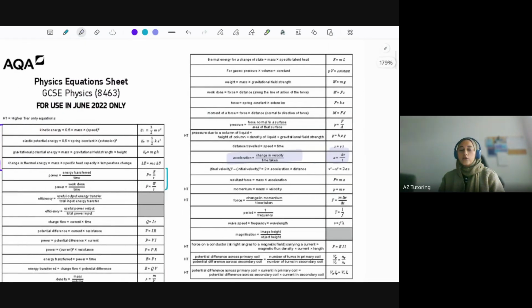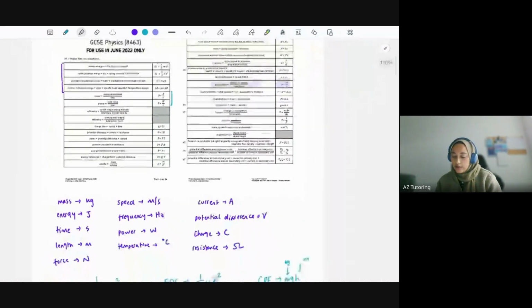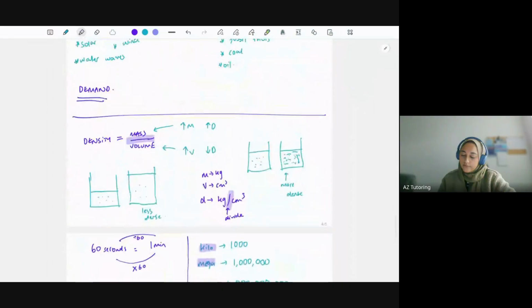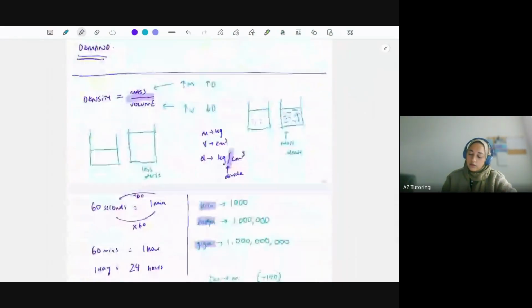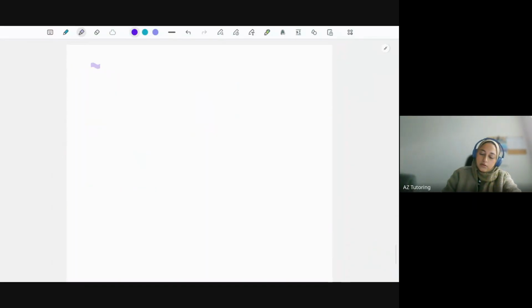So let's say you forgot the units for whatever reason. How can you figure out the units for acceleration being meters per second squared? Well, let's do it down here. So acceleration is change in velocity, so delta V over time.